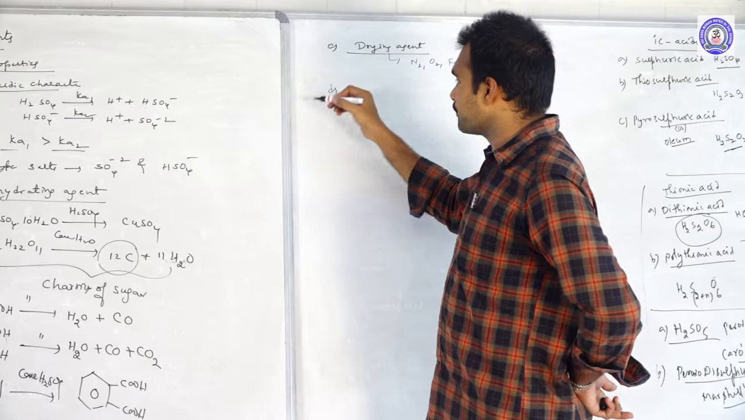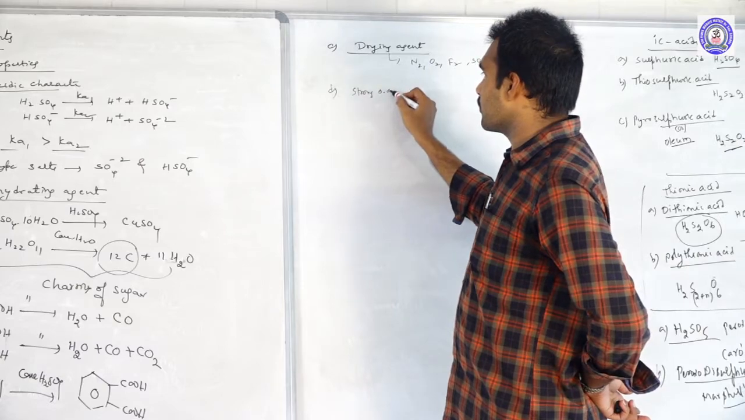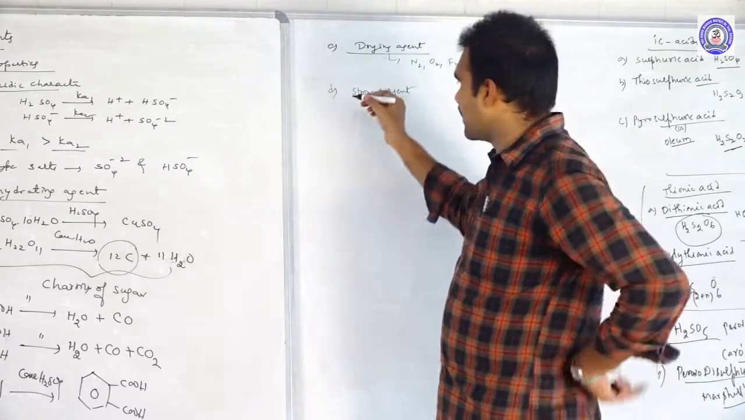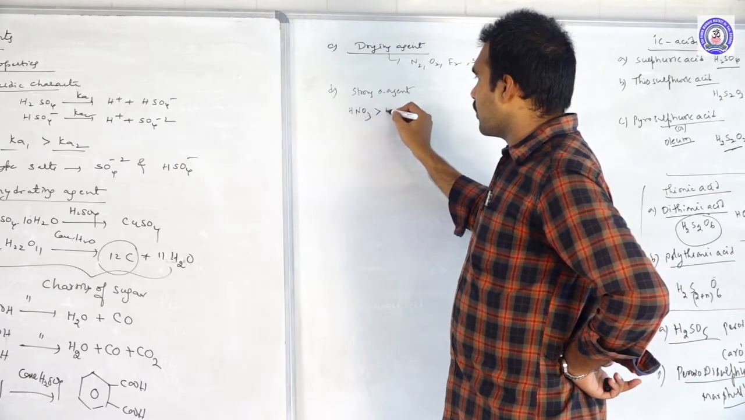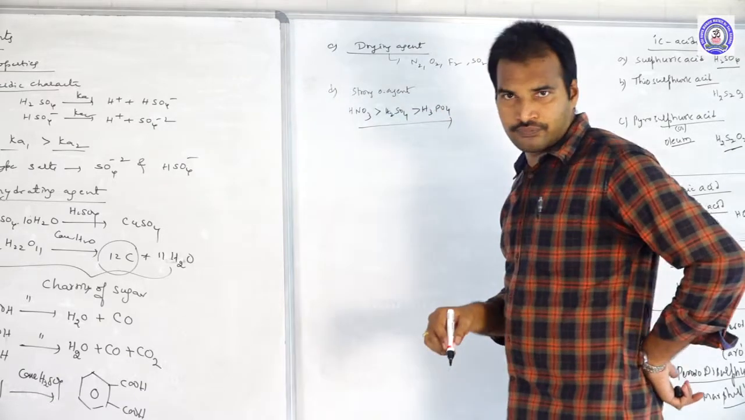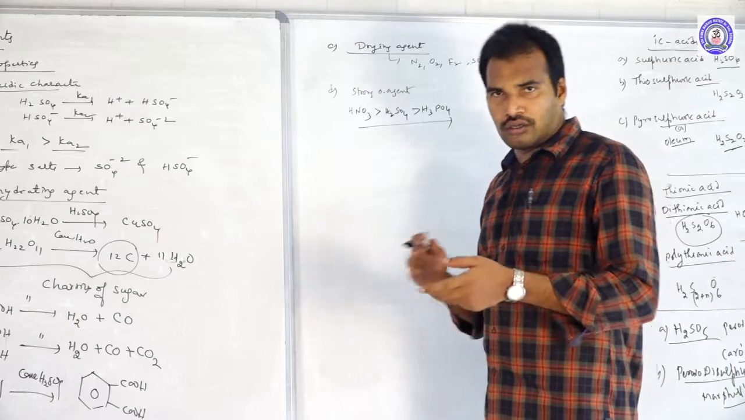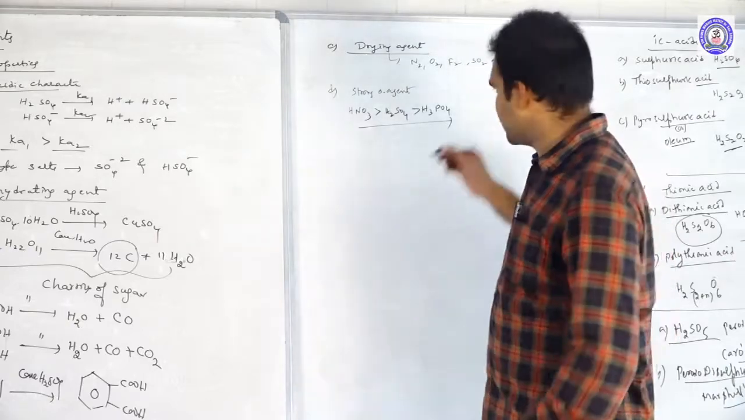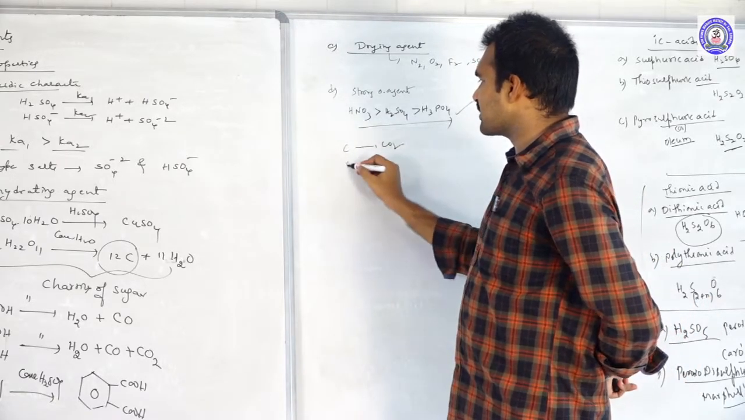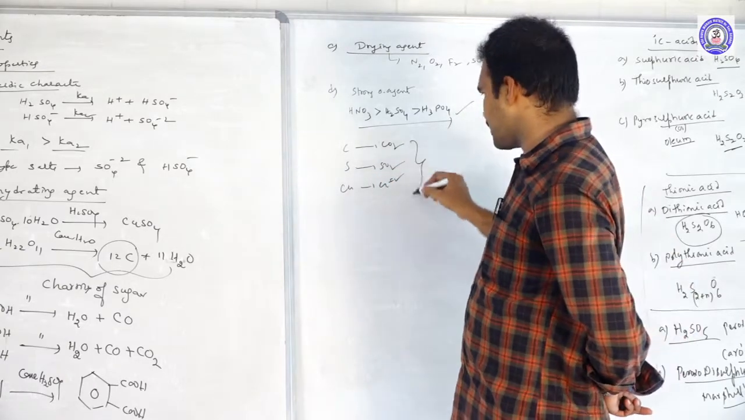And one more thing, it is used as a strong oxidizing agent. H2SO4 is an oxidizing agent. But comparatively, when you compare with other acids like HNO3, H2SO4 and H3PO4, this is the order of reactivity: nitric acid is a stronger oxidizing agent than H2SO4, and H2SO4 is a stronger oxidizing agent than phosphoric acid. It will oxidize carbon into carbon dioxide, sulfur into sulfur dioxide, copper into Cu 2 plus. Like this, it shows general oxidation.